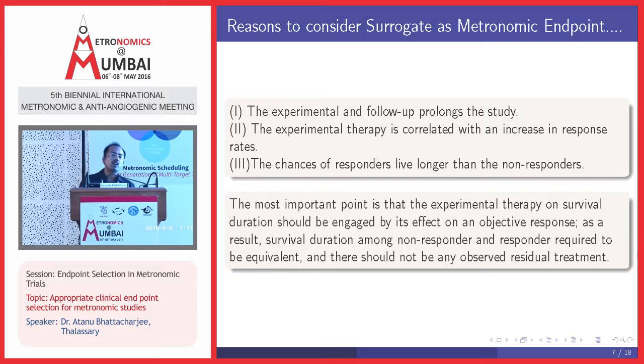Generally we conduct our study for 2 years, 3 years, 5 years, whatever the duration is, and after closing that date we assume that those who have not died or not had the event are censored. But after completion of the study they all have some duration of life, maybe as responders or non-responders. That's the limitation in case of overall survival or clinical endpoints. So that is called the residual life of the patients, and that's one of the limitations. To avoid this, surrogate markers can be considered in a metronomic trial.